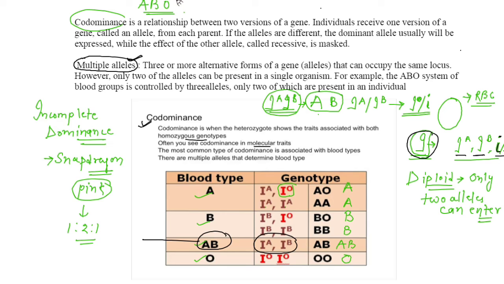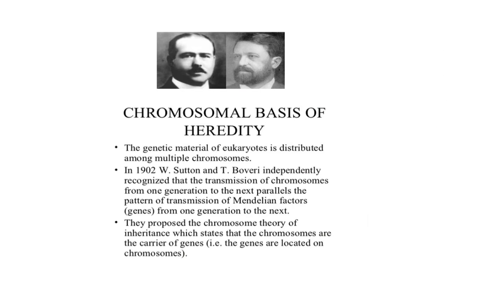So here is the ABO blood grouping system, right? Here two phenomena are being shown: codominance and multiple allelism. And now let's come to another topic of this chapter, that is the chromosomal theory of inheritance.